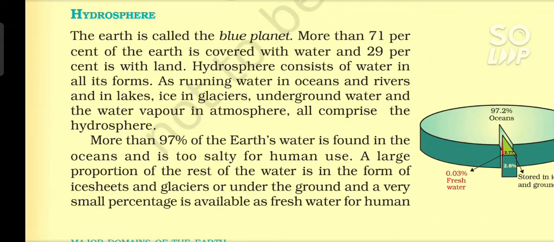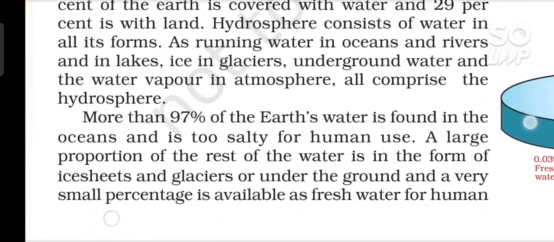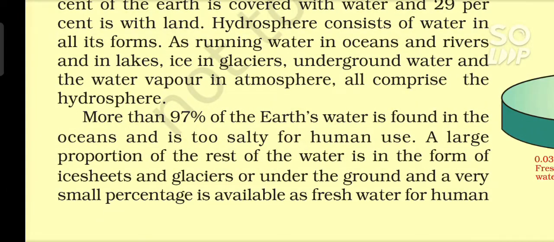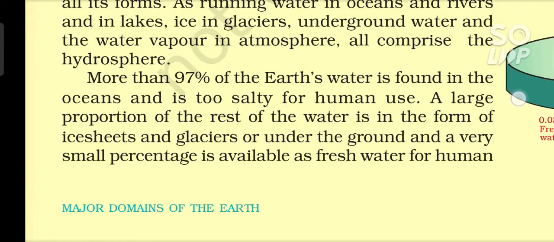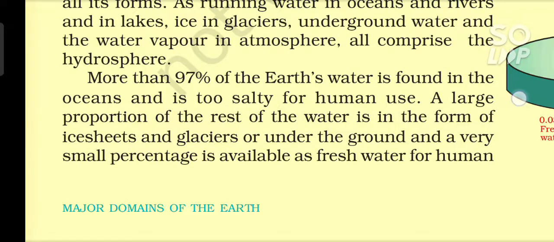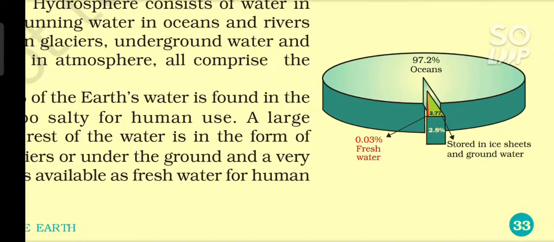More than 97% of the Earth's water is found in the oceans and is too salty for human use. A large proportion of the rest of the water is in the form of ice sheets and glaciers or under the ground, and a very small percentage is available as fresh water for human. Figure 5.2. Isthmus and Strait. Name the strait between India and Sri Lanka.